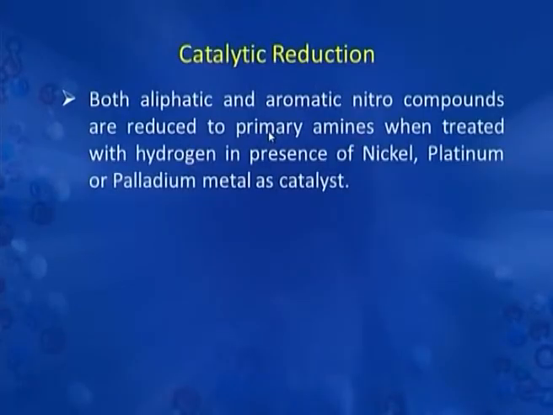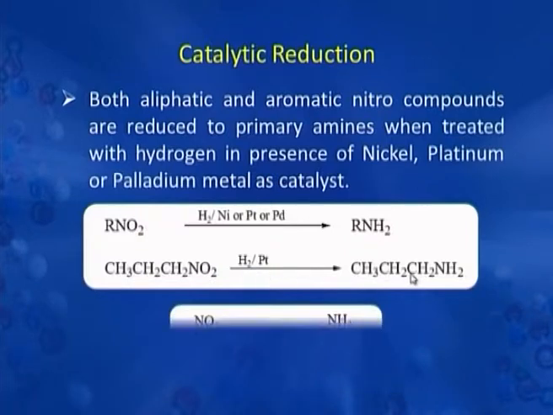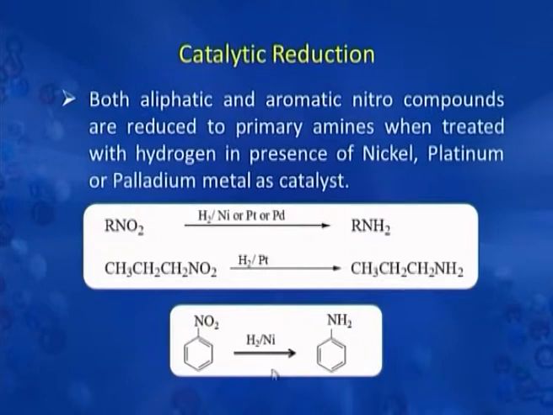We will now discuss catalytic reduction, in which both aliphatic and aromatic nitro compounds are reduced to primary amines when treated with hydrogen in presence of catalysts like nickel, platinum or palladium metals. Here you can see that this is 1-nitropropane. When treated with hydrogen in presence of platinum catalyst, it forms 1-propanamine. This is nitrobenzene, which upon reduction forms aniline.